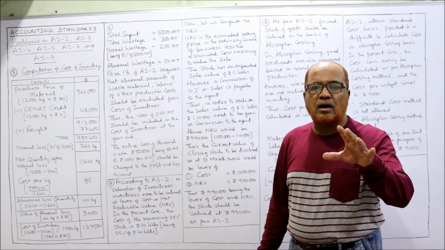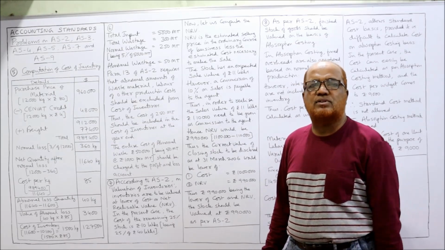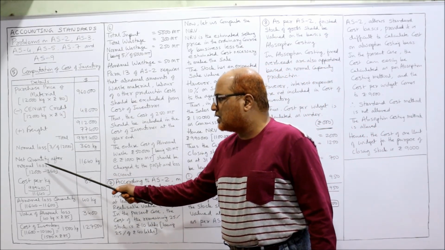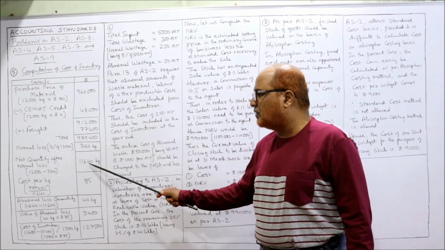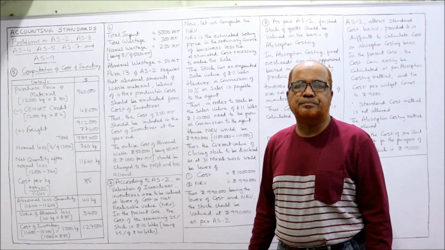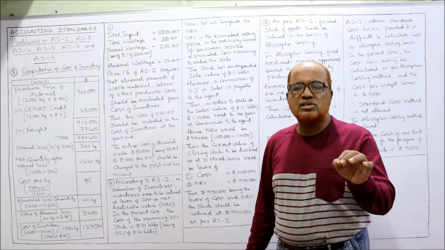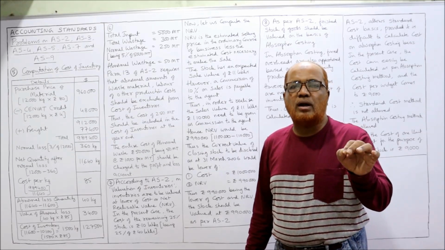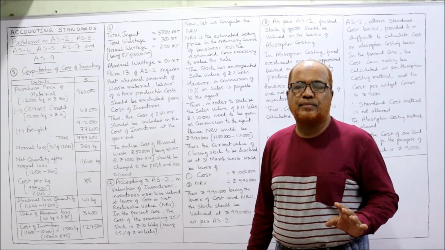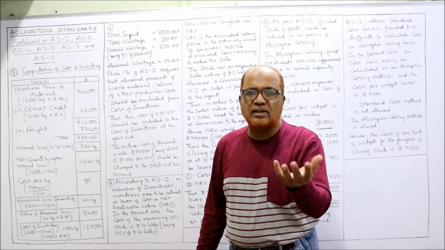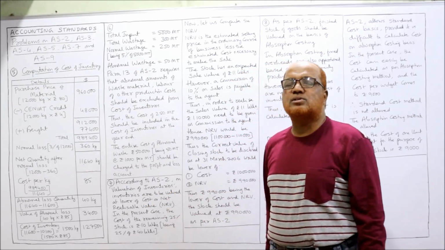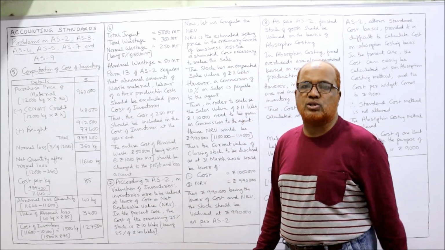What is the normal quantity to be received? Net quantity after normal loss: 12,000 minus 360, we get 11,640. So when we purchase 12,000 kilogram, we receive the net quantity of 11,640 kilogram after normal loss.